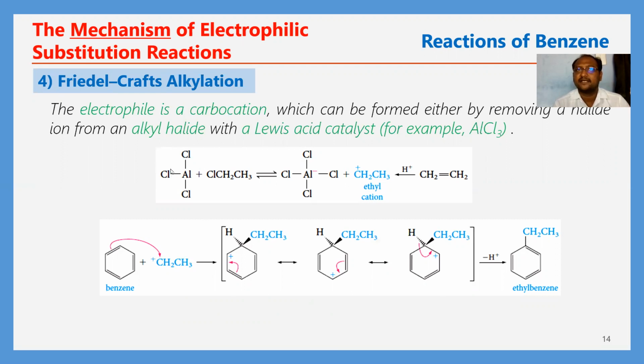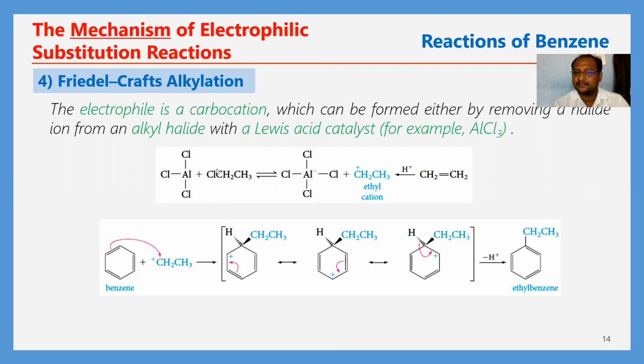What is a Lewis acid? A Lewis acid is nothing but something which can accept electrons because it has vacant orbitals. It can accept electrons from other electron donors. Therefore, it is called a Lewis acid. Here ethyl chloride is there. This ethyl chloride generally undergoes dissociation in the presence of this Lewis acid, AlCl3. The Cl minus can be donated to the AlCl3.